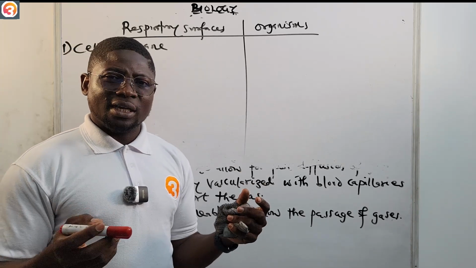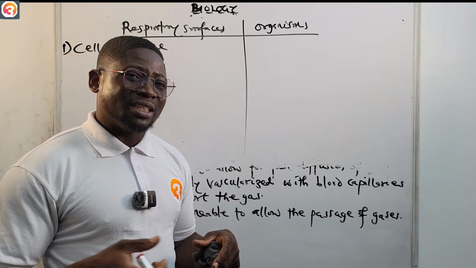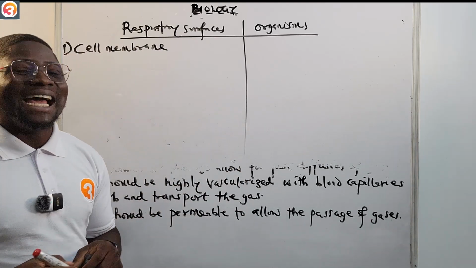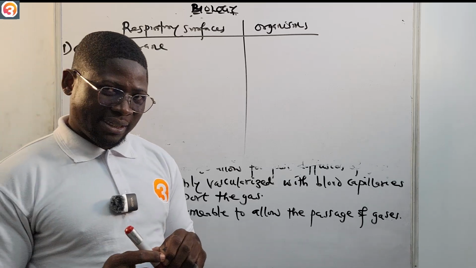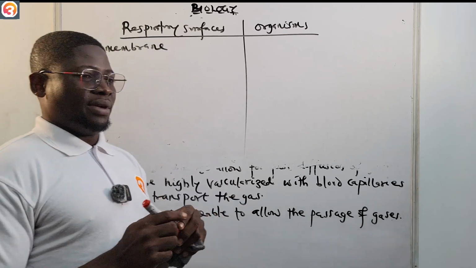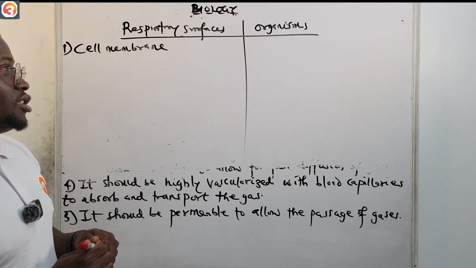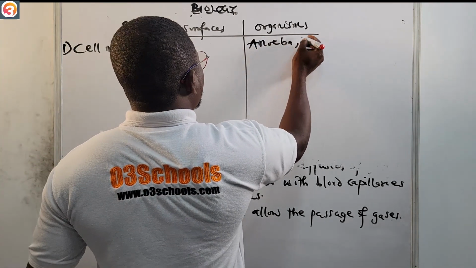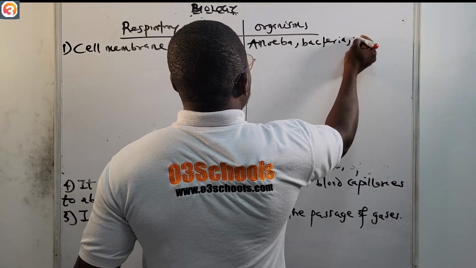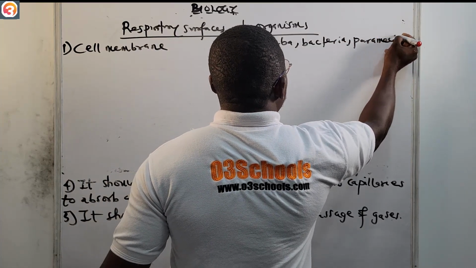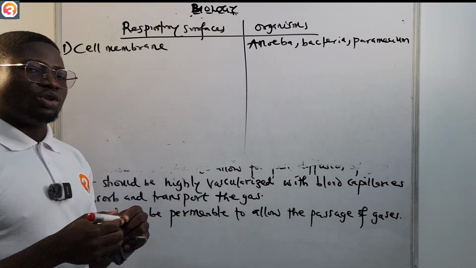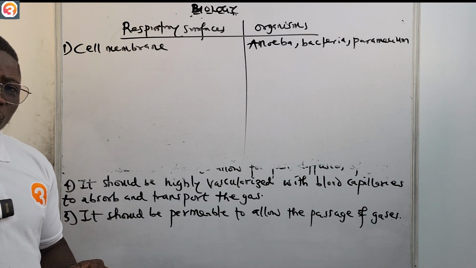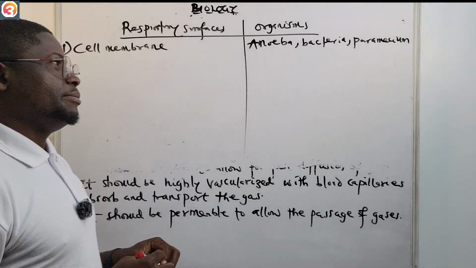They take in oxygen and give out carbon dioxide directly through the cell membrane. So the cell membrane can act as a respiratory surface. Please take note of that. An organism that you will see this in is, for example, amoeba. You can see it in bacteria, and I think paramecium also. Oxygen diffuses in and goes out directly through the cell membrane.